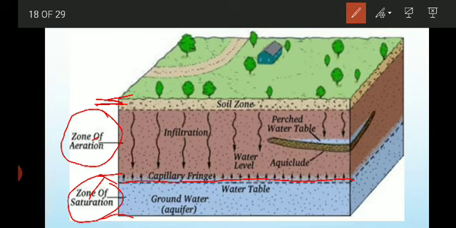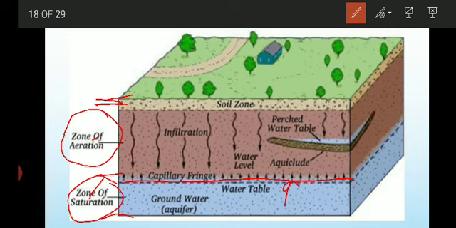The water table is generally considered to be the lower surface of the zone of suspended water and the upper boundary of the zone of saturation. So this is the upper boundary of the zone of saturation, that is the water table. The water table may also be defined as the contact plane between the free groundwater and the capillary fringe.